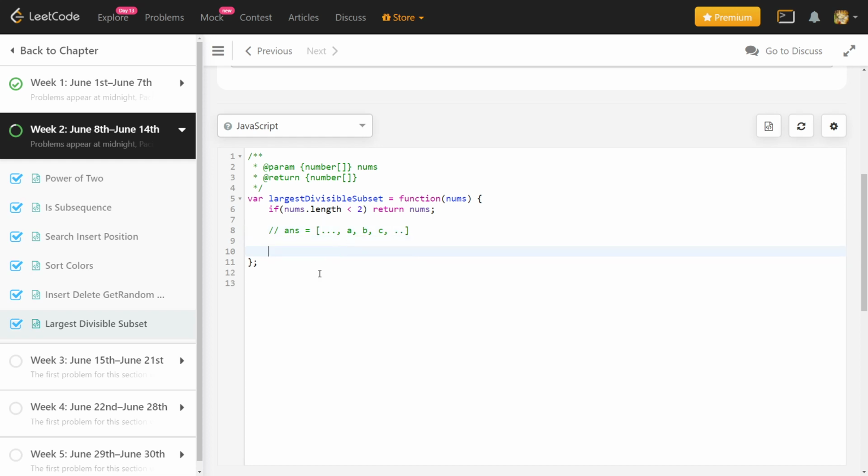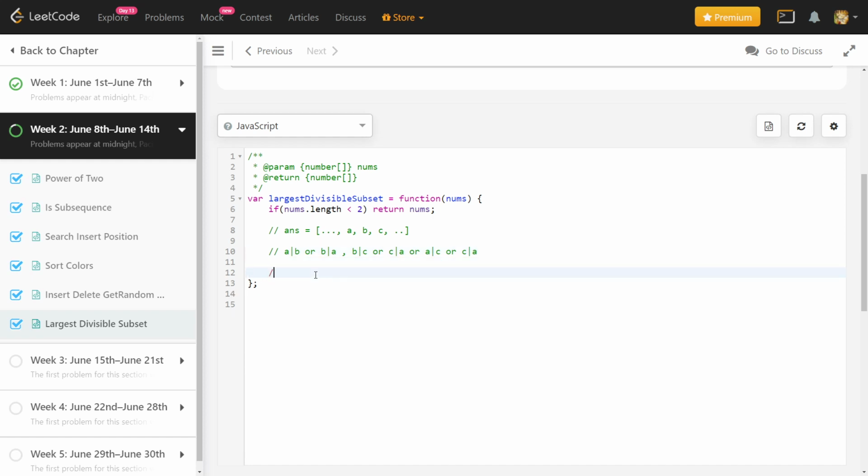Now if it is a valid solution, then you have to say that a divides b or b divides a. Then you have to see b divides c or c divides b, and you also have to say that a divides c or c divides a, right? So basically you will have to make the pairs for all the elements.